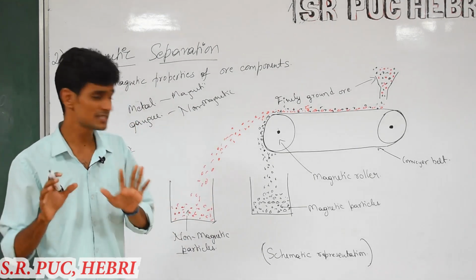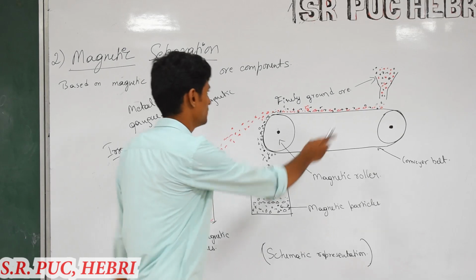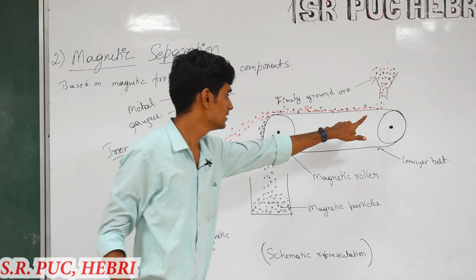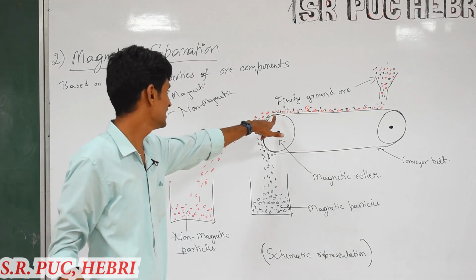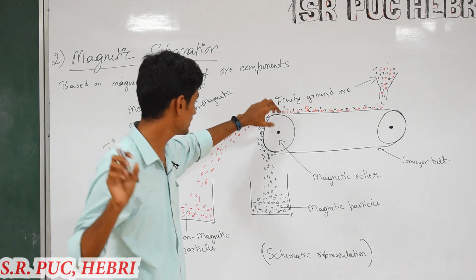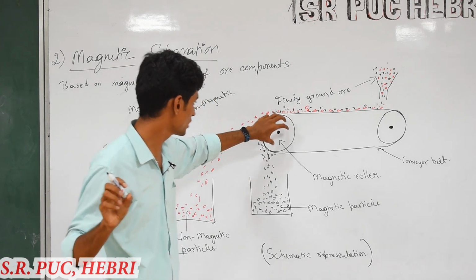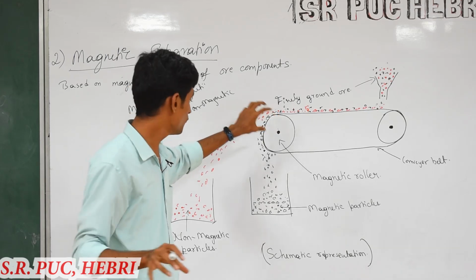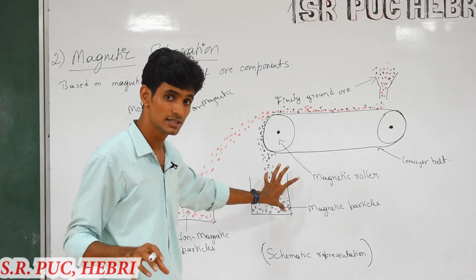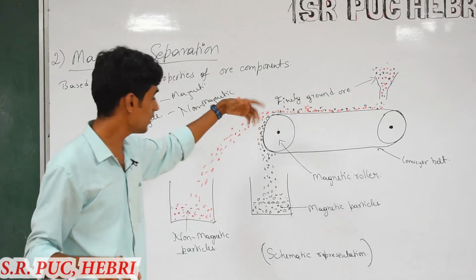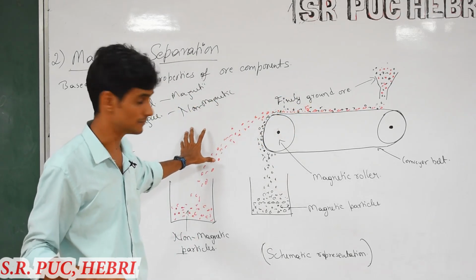So this is just a schematic representation. You drop the finely powdered ore from here, then it moves up to here, where the substance which has magnetic property is attracted to this magnetic roller. The attracted substance will fall close to this machine, and the substance which is not attracted will fall away from that setup.